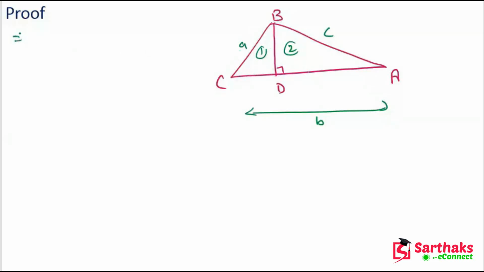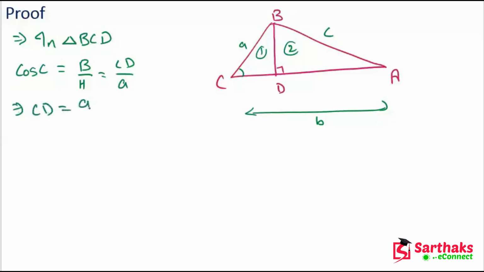So in triangle BCD, we can find cos C, this angle. We know that cos C is base upon hypotenuse. The base is CD, and the hypotenuse is CB, which is A. So we have CD equals A cos C. Now we want to find DA.